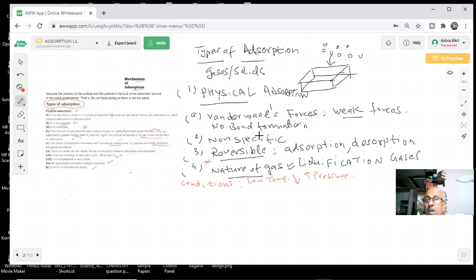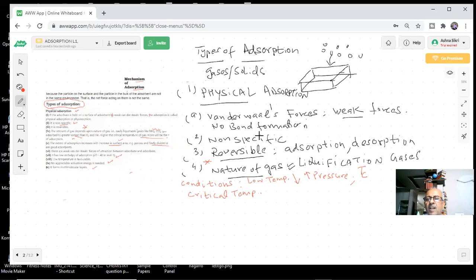So what is the condition of the liquefaction? When does the liquefaction of the gas start? At what temperature does the liquefaction of the gas start? That is our point, students. At critical temperature. Yes, very good. We represent it as TC, critical temperature. There is a critical temperature at which the liquefaction of the gas will start. Unless we reach that temperature, the liquefaction cannot take place.